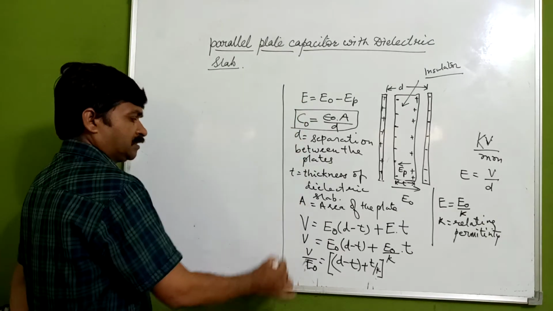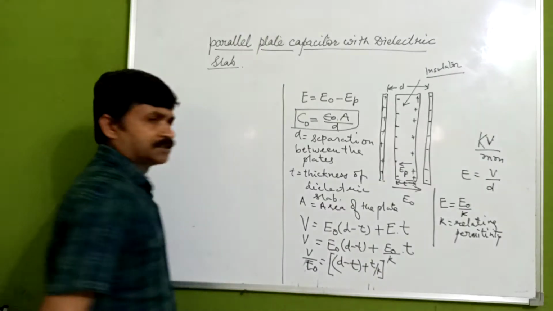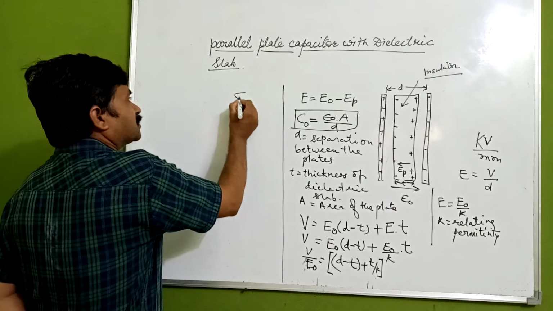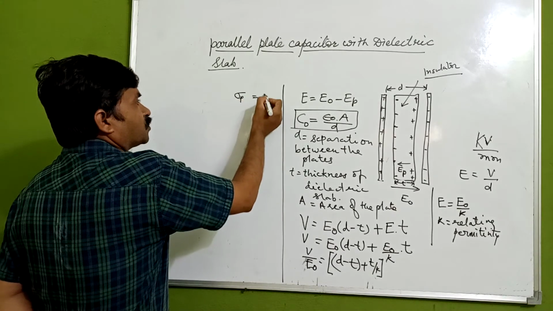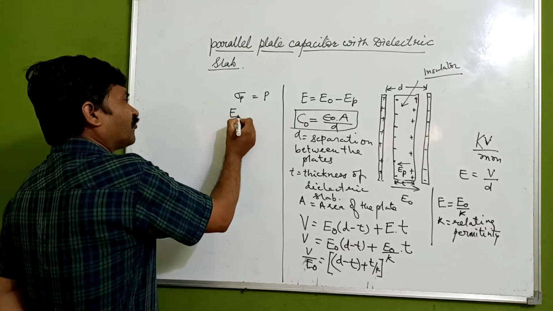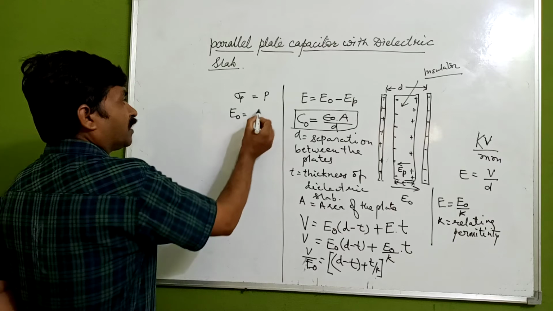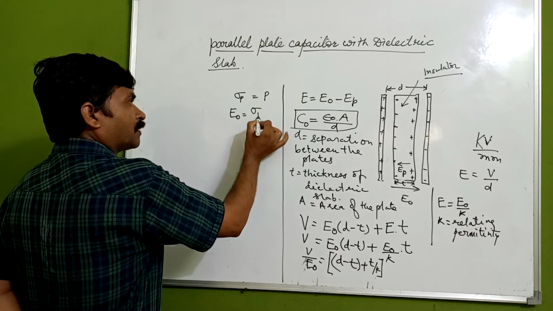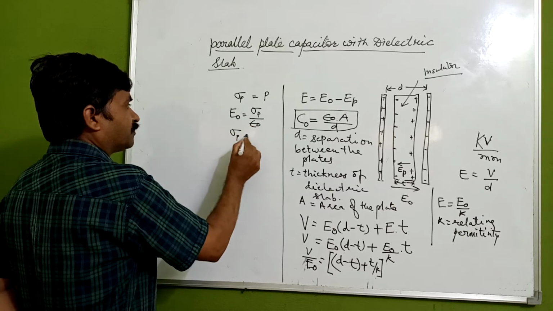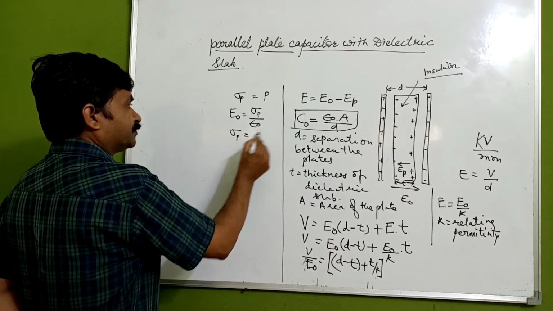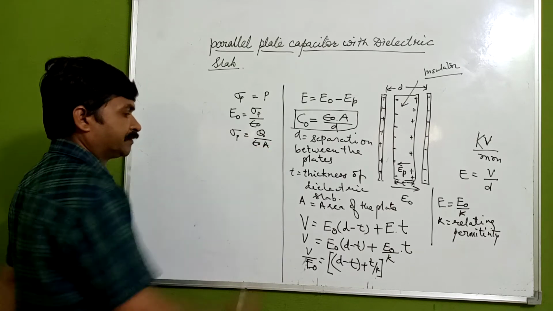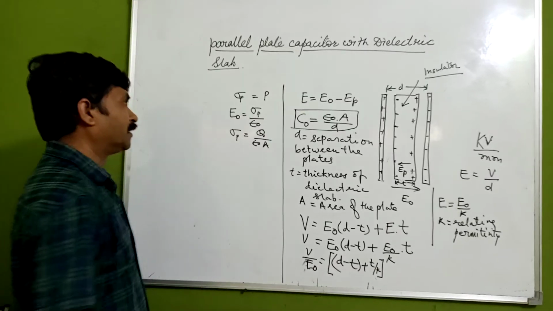Now for the polarization, the polarization charge density is sigma P, which equals the polarization density. The electric field because of this is given by sigma P upon epsilon naught, and sigma P equals Q upon A. So we can substitute it here.